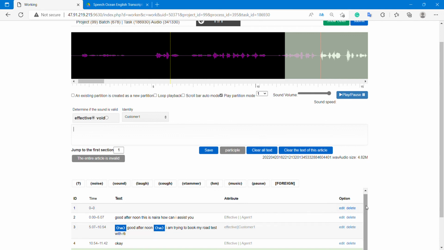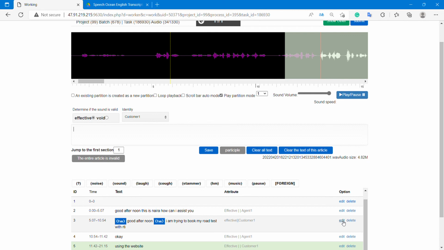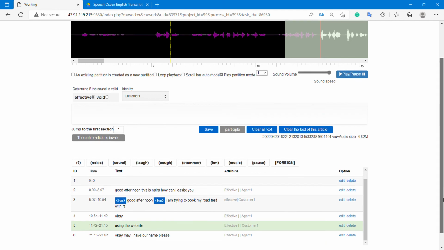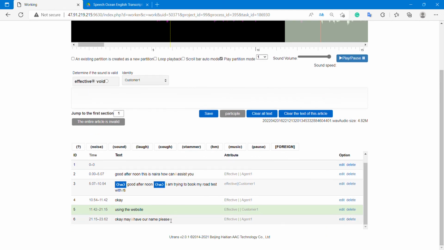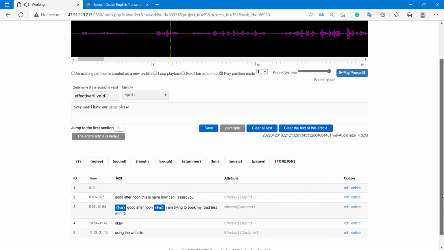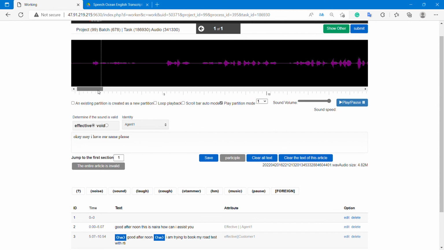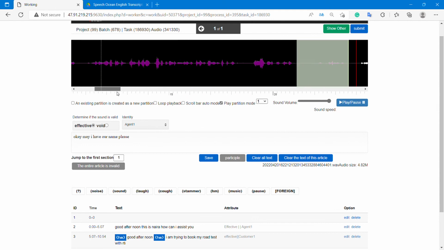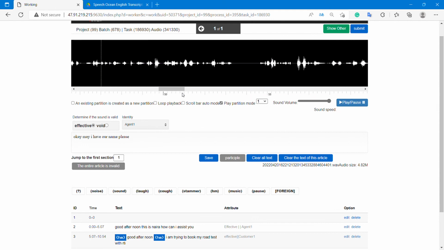Okay, in case you want to delete or edit, you just simply click on edit. Simply you can see delete. And if you want to delete any portion, say this segment, you can just delete and you can just recreate again. Okay, if you have any doubt, you can just come back to us again.